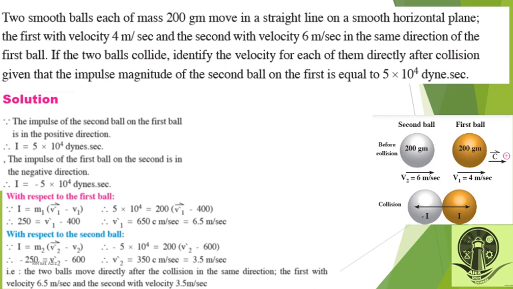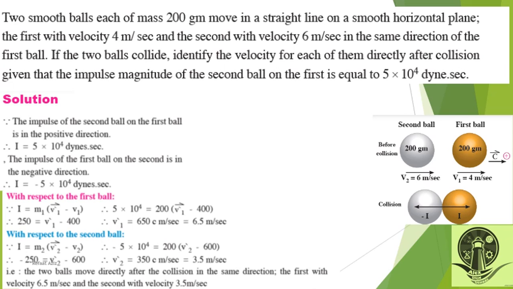Then the first one, its velocity after impact is 6.5. It was 4 meter per second. And the second one is 3.5. It was 6 meter per second. Then its velocity is reducing. The two balls move directly after the collision in the same direction, the first with velocity 6.5 meter per second, and the second with velocity 3.5 meter per second.